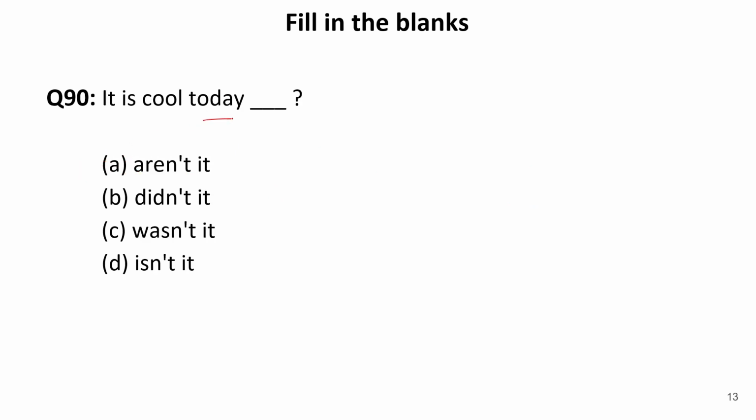Is it cool today? Dash. Now, according to the options, you can see that this is a question tag sentence. Now, it is cool today. We know very well that in a case of question tag, if the statement is positive, the question tag will be negative. And if the statement is negative, the question tag has to be positive. Now, if we see the sentence carefully, it is written, it is cool. It means the statement is positive. We need a question tag which is negative. Also, it is cool. It means we have is as a helping verb.